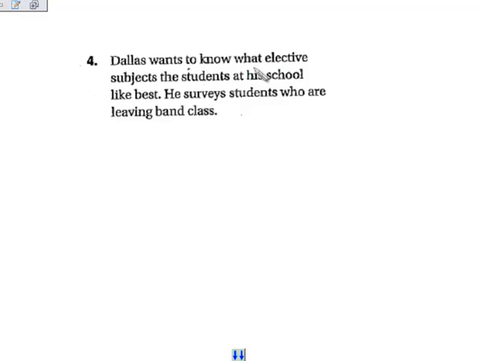And finally, the last one. Dallas wants to know what elective subjects the students at his school like best. He surveys students who are leaving band class. This part right here should tell you whether or not this is a biased or unbiased sample. In this case, this is a biased sample. The reason for that is because of the location in which he is asking this question.